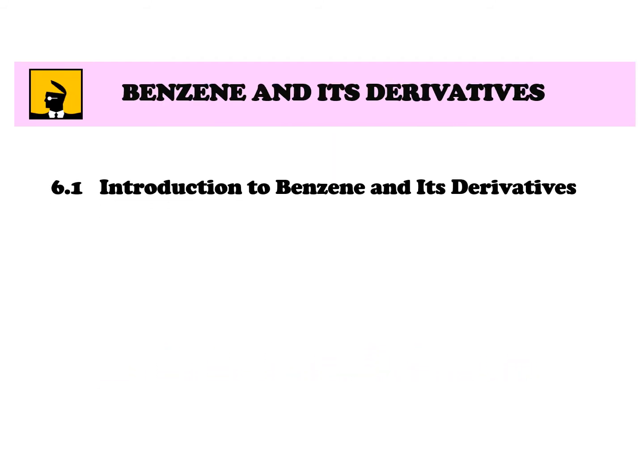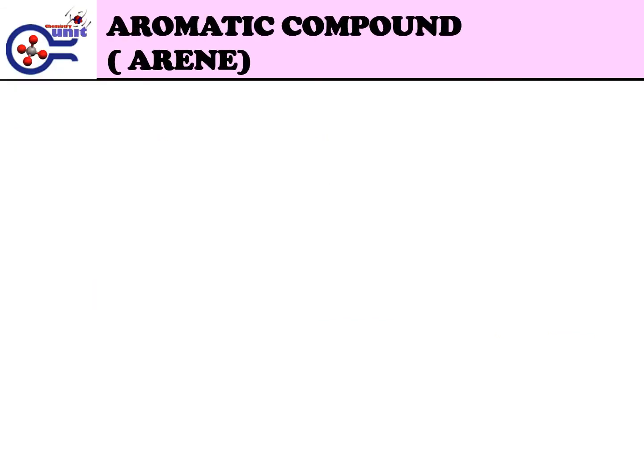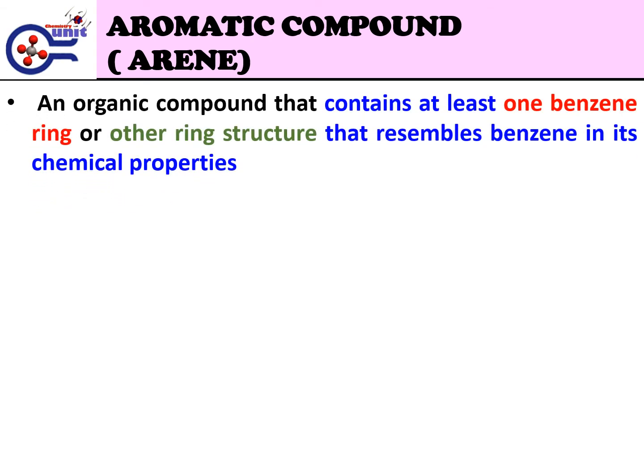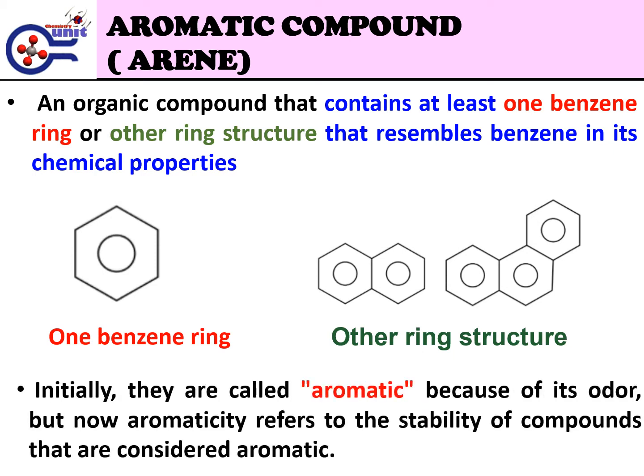Introduction to benzene and its derivatives will describe aromaticity, Kekulé structure, and resonance structure of benzene. An aromatic compound or arene is an organic compound that contains at least one benzene ring or other ring structure that resembles benzene in its chemical properties. Initially, they were called aromatic because of their odor, but now aromaticity refers to the stability of compounds that are considered aromatic.